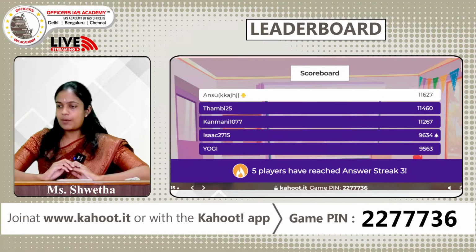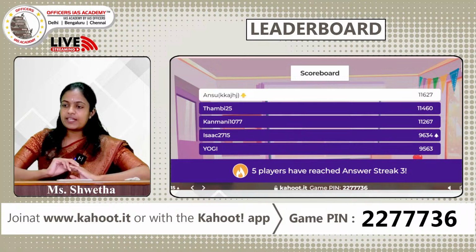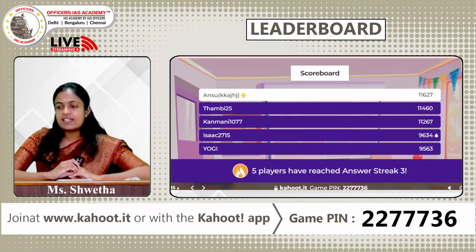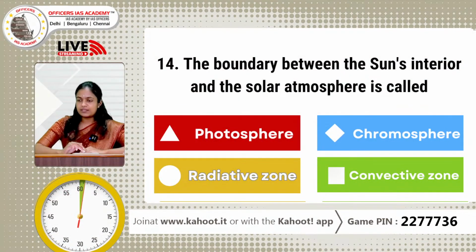Okay, Anshu and Thambi have retained the first and second places. On the third we have Kanmani again. On the fourth and fifth we have Isaac and Yogi respectively. So 5 players, you have reached an answer streak of 3. Great going guys. Let us pass on to the 14th question for today.